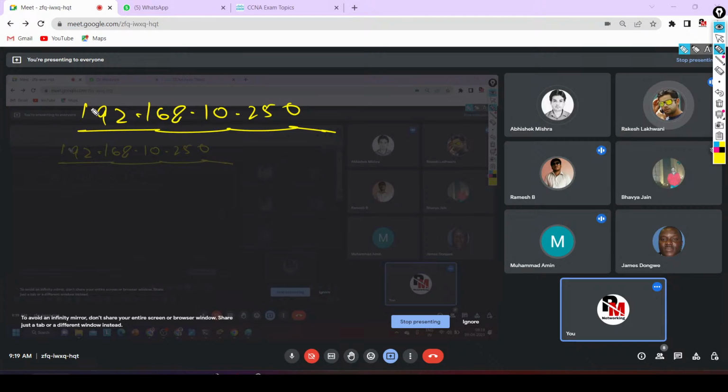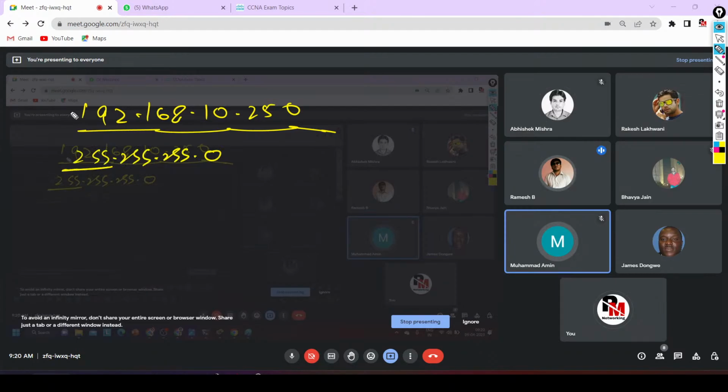Here you can see all bits are 1. So if you convert this value in binary and perform the AND operation with 255, you will get the same value, because actually you are multiplying by 1. So in the first octet you will get the same value 192. In the second octet also you will get the same value 168. In the third octet also, you can see all bits are 1.